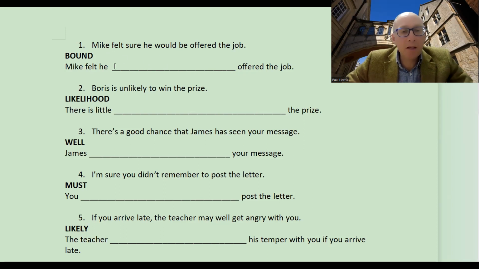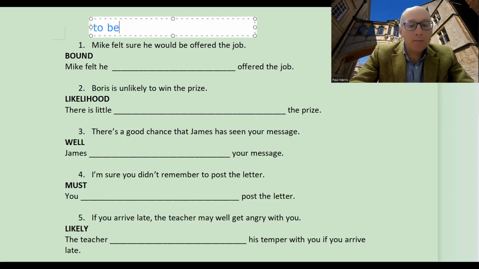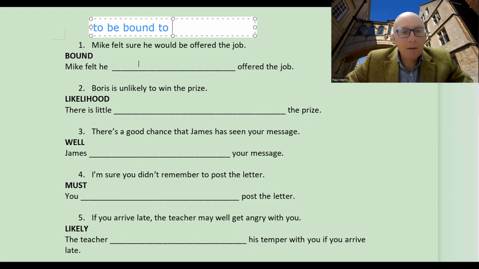So we're gonna work through these 5 sentences here and just look at the answers which are involved, okay? So question number 1 here says, Mike felt sure he would be offered the job, and we've got to rewrite the sentence here with the word bound, okay? So the verb structure they're looking for here will be to be bound to, okay? And we can see here that in the past tense, we're going to have to make this structure also in the past, okay? So Mike felt